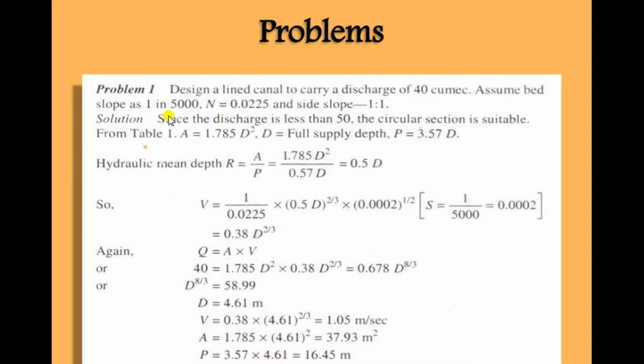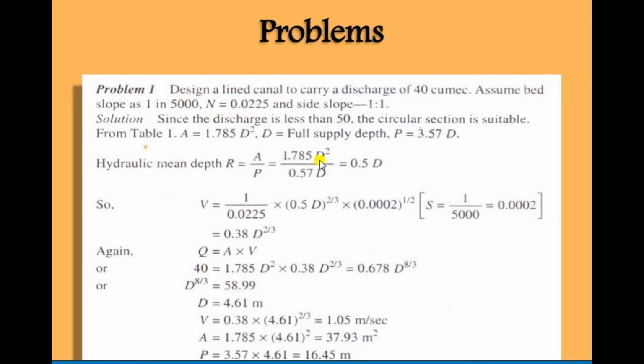And those are the formulas for circular section. If we have to design a trapezoidal section, we have to use another formula. If we have to design a rectangular section, we have to use other formulas. So based on the section, we have to design a suitable channel section. In the lined case, most of the channels are designed in circular sections. So the area and perimeter is 0.75, and A by P is equal to 0.5 D.